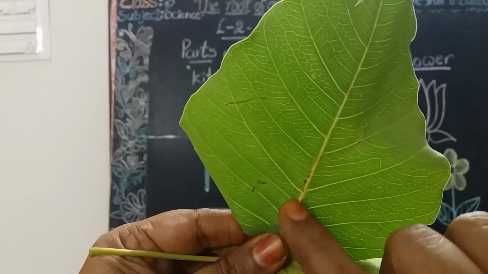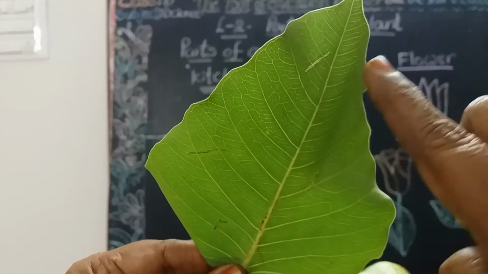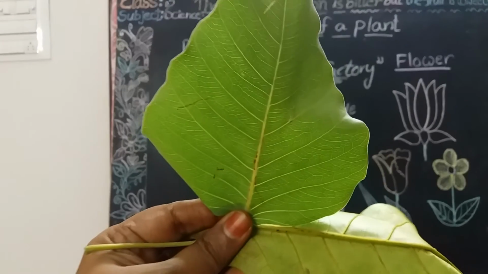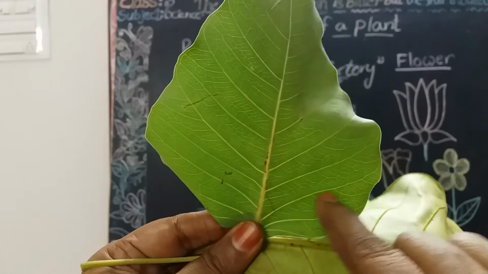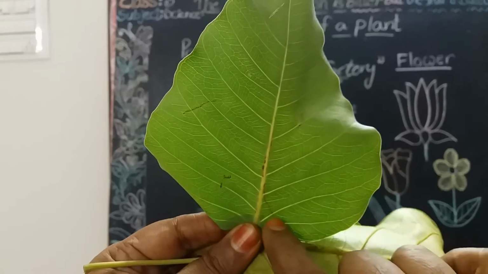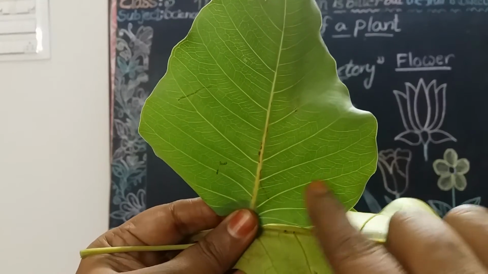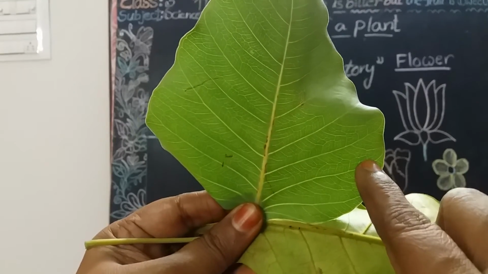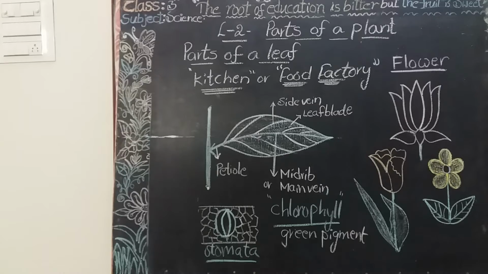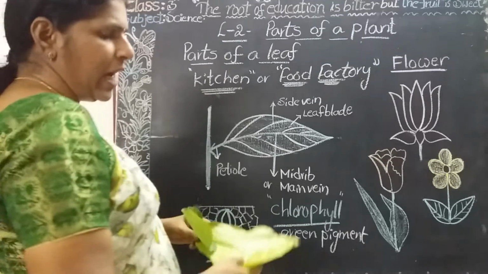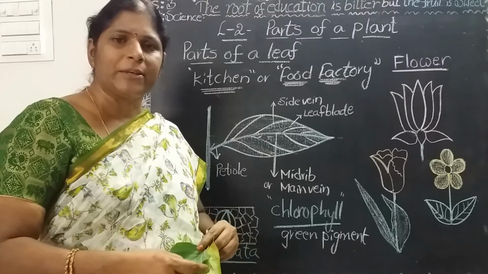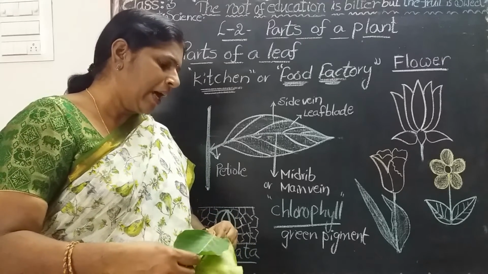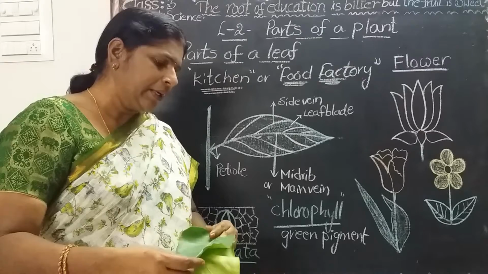What is at the center of the leaf? One thick, broad line is there, no? What is that? That is called the main vein or midrib. What do we call these? These are called side veins. Okay, now. So, these veins give support to the leaf, and also carry the food material from the leaf to other parts of the plant.